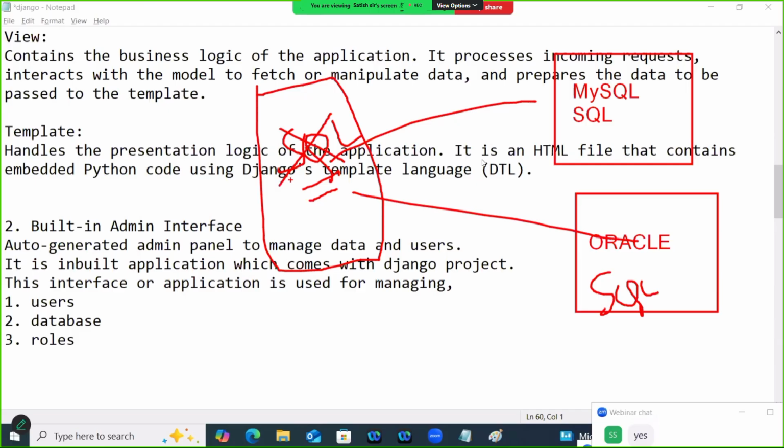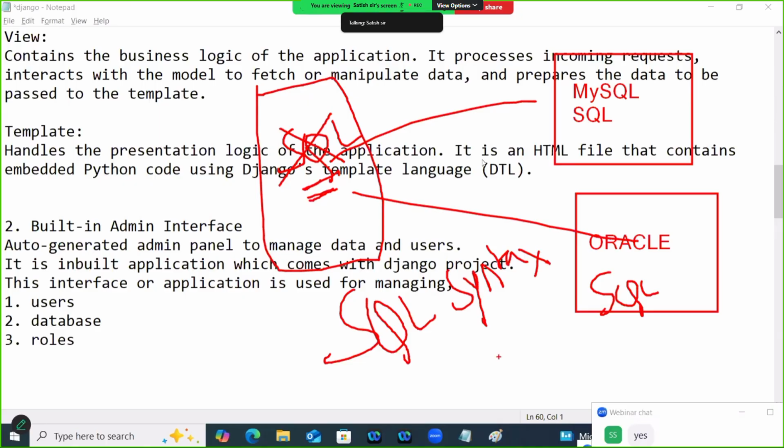Because the problem with SQL is that SQL syntax is database dependent. It changes from one database to another database.